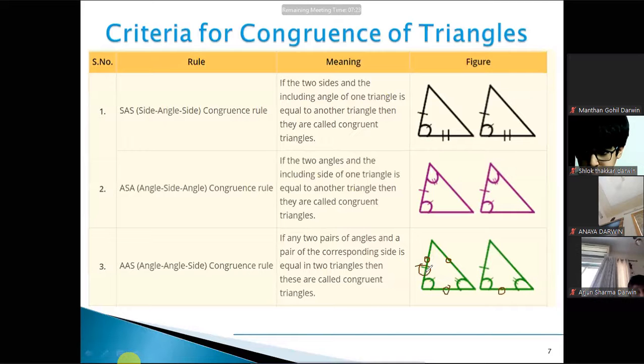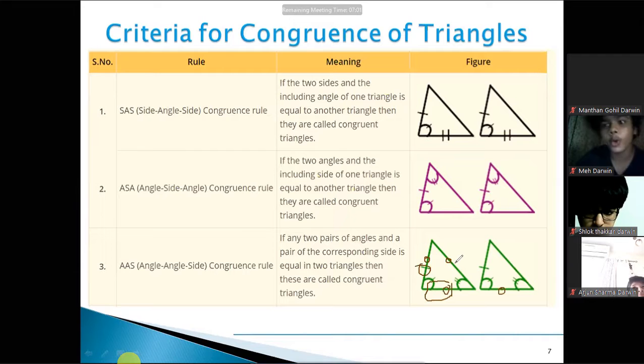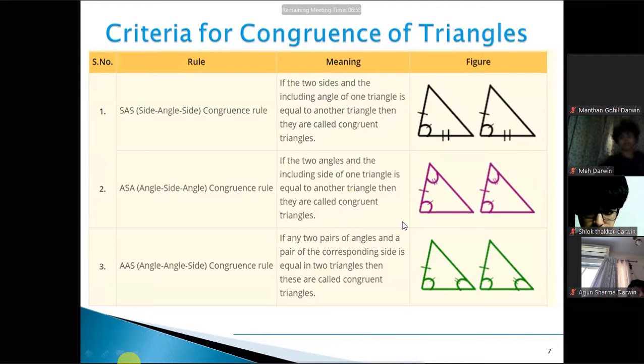Ma'am, if a side is given in angle-side, then we have to join them, so it will be the same. Yes, that is what I'm saying: if you try to join the third side here, and if you reduce this side, if you are reducing it, then this side will not meet the third side at the point. Yes, ma'am, I understood. So all the conditions you'll have to take, and after taking all the conditions, they should be satisfied.